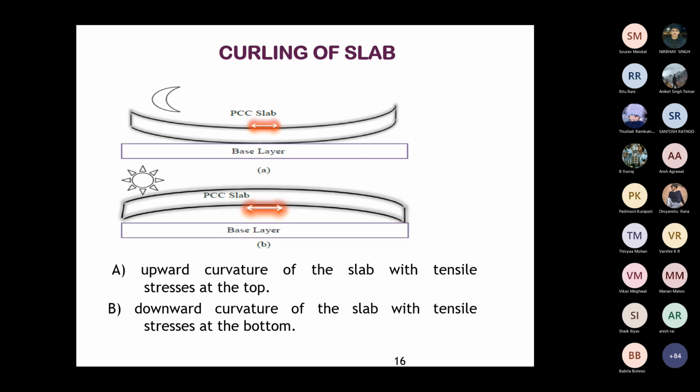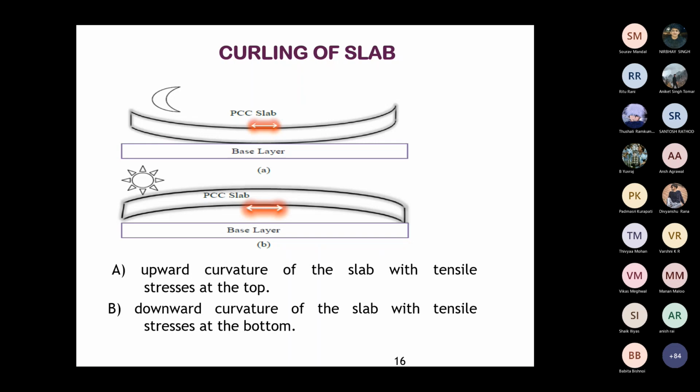So curling of slab. During night time, you can see that the temperature at the bottom is more than at the top. Just imagine you're preparing a roti or a chapati on the hot plate. What will happen? Your edges will curl up. That is the phenomenon. As the base or bottom is hot, the edges will curl up, because the temperature at the bottom is more than at the top.